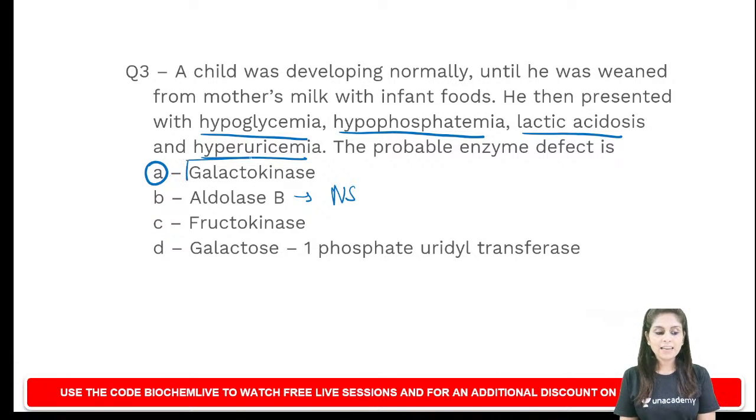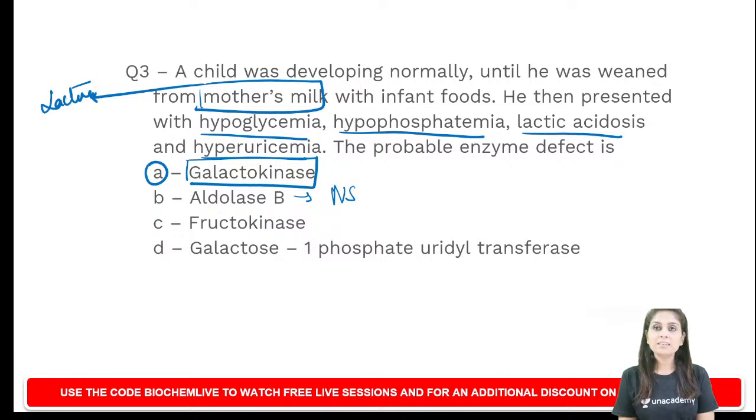Because if it's a galactose metabolism disorder, galactokinase, the name tells you it's a galactose metabolism disorder, all these manifestations would have presented even when the child was mother fed. Because mother's milk has got lactose, and lactose gets digested in the intestine to give galactose and glucose.